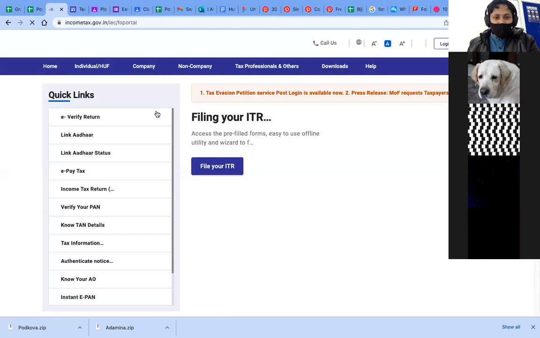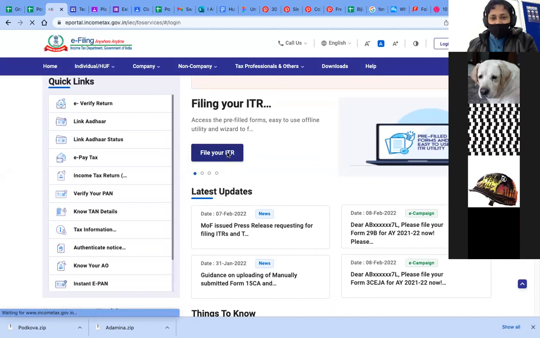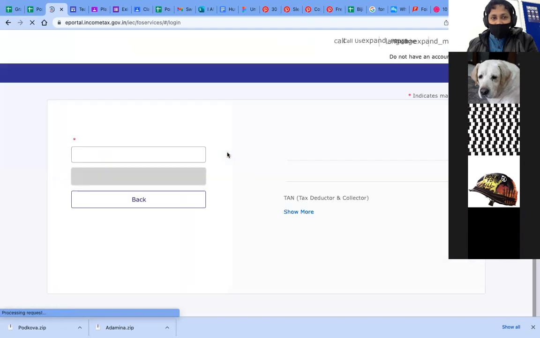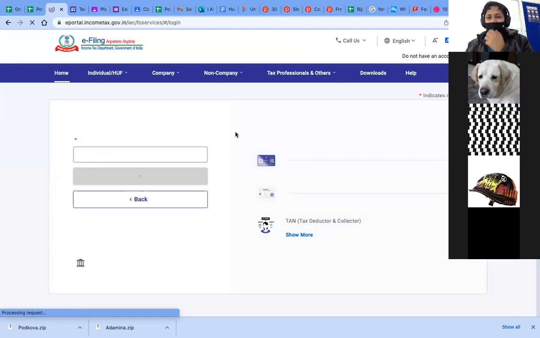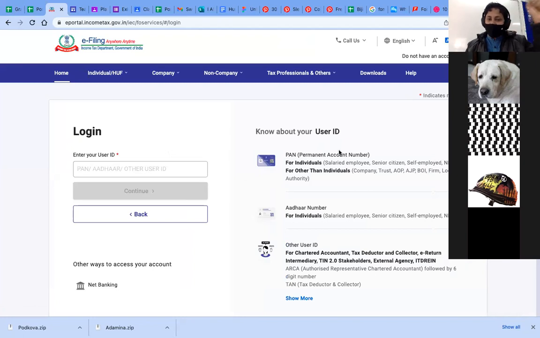Yes, sir. Okay. So here you see they have written file your ITR. If you go for file your ITR, you have to log in and all of that is there right now. But if you log in, you will see that you can ask your dad or mom to show it. If you go there, you will have ITR 1, ITR 2, ITR 3, ITR 4. Which tax bracket you will fall in will depend on whether you are salaried, a freelancer, or contractual, and all of that will come.